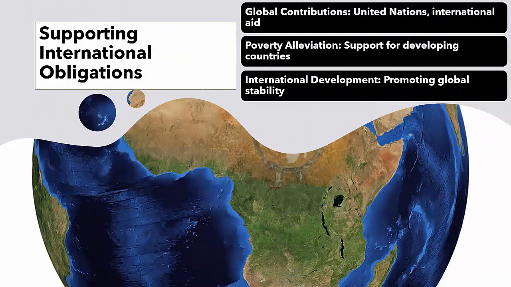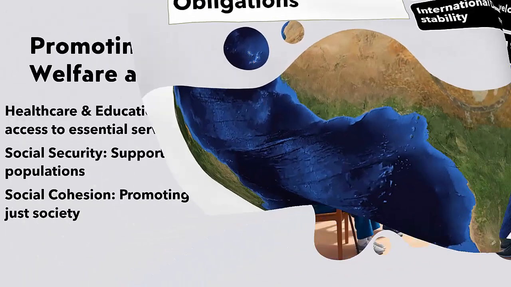11. Supporting international obligations. Governments also impose taxes to fulfill international obligations, such as contributions to international organizations, e.g. the United Nations, or funding international aid programs aimed at alleviating global poverty and supporting development in less developed countries.